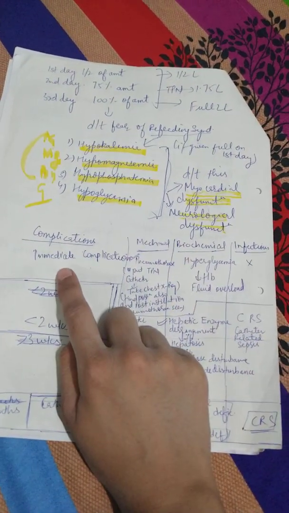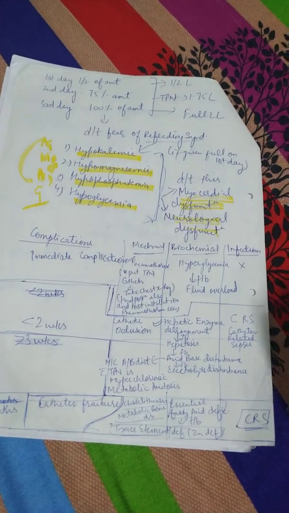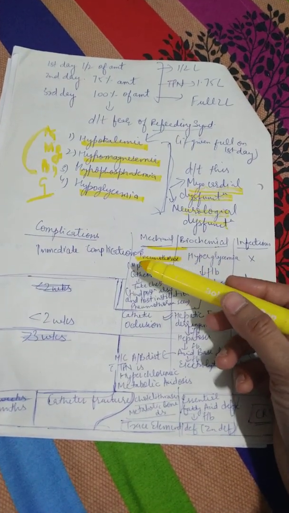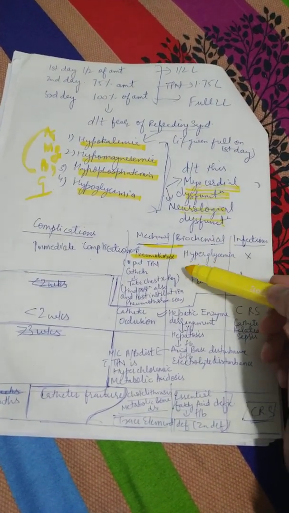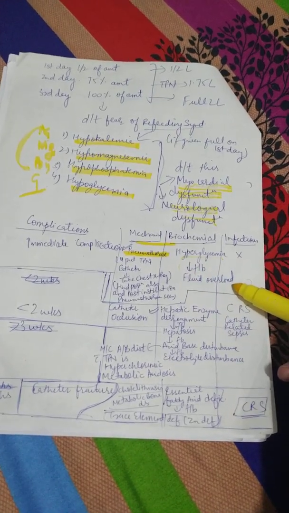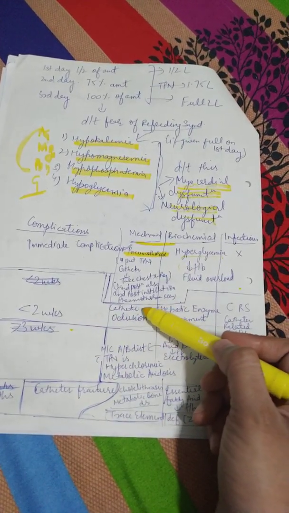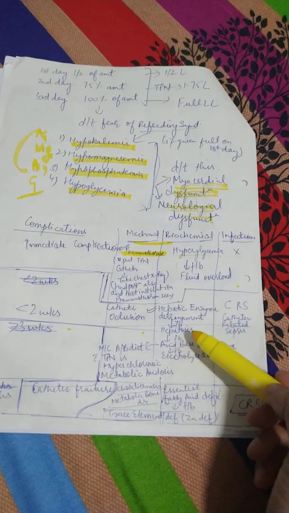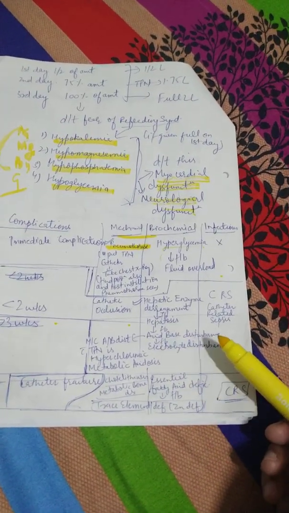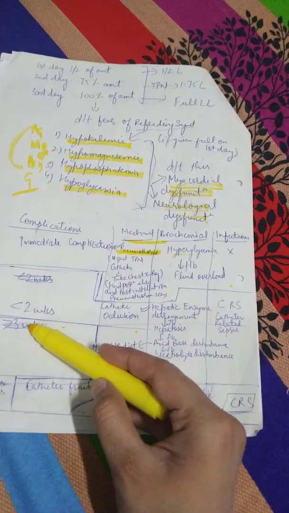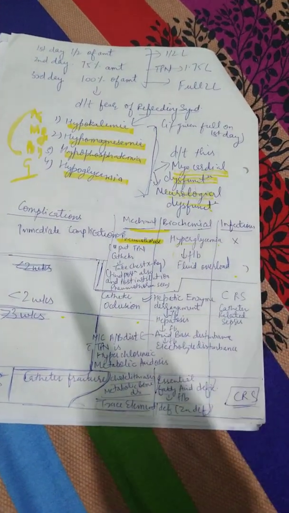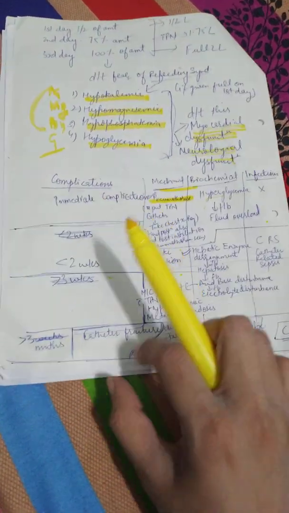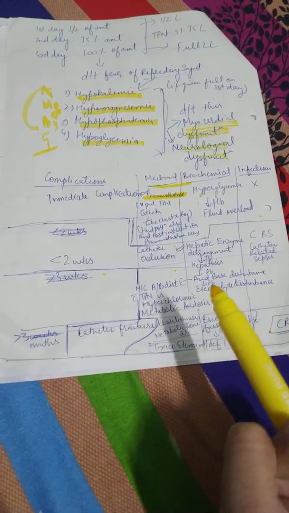So in mechanical, the immediate complication can be pneumothorax. A question was asked in AIIMS, pneumothorax you should remember. And then for immediate, the biochemical complications can be hyperglycemia followed by fluid overload. Then coming to less than 2 weeks, there is catheter occlusion, and in biochemical we have hepatic enzyme derangement, hepatosis, acid base disturbance, electrolyte disturbance. Just remember in biochemical in less than 2 weeks it is electrolyte and acid base disturbance, this much you remember. And your catheter can get blocked, that is catheter occlusion. If more than 3 months, the catheter fractures, okay.